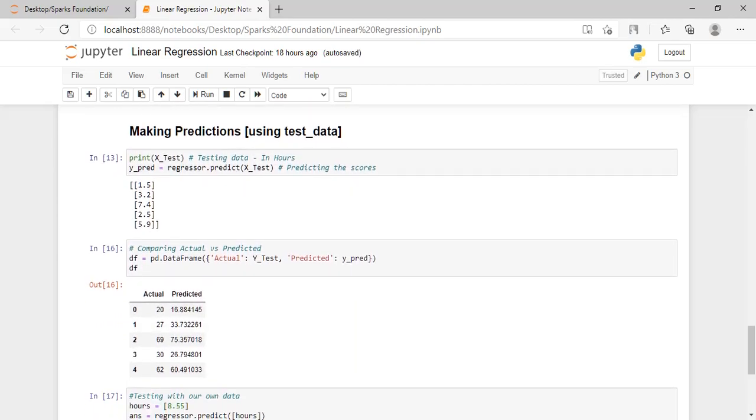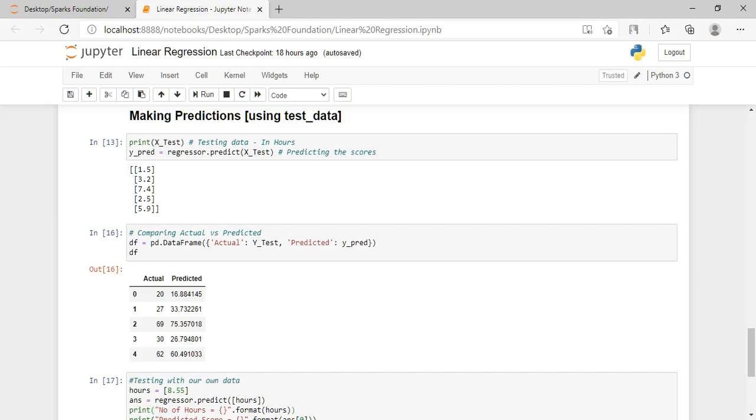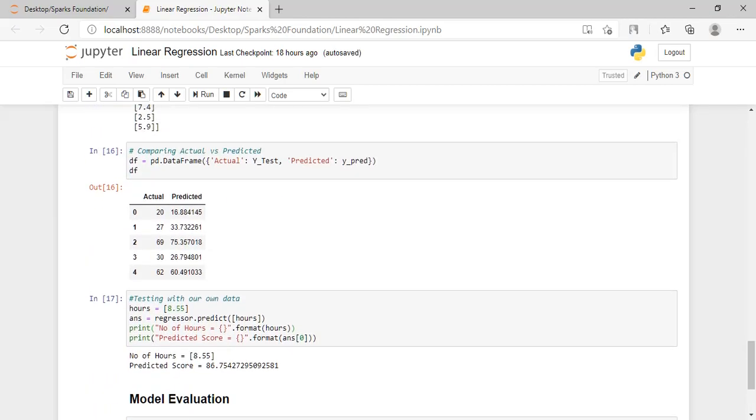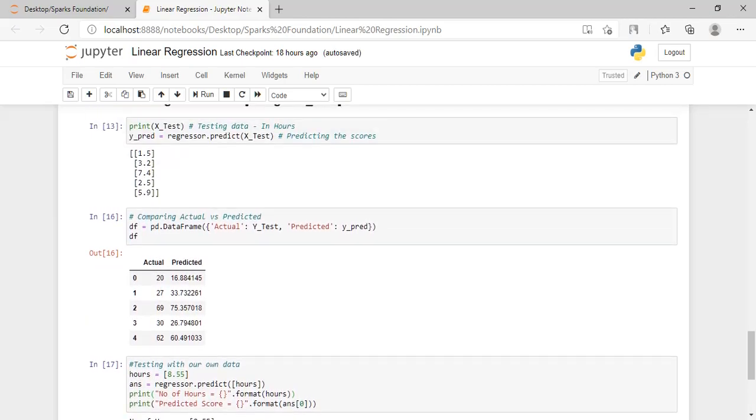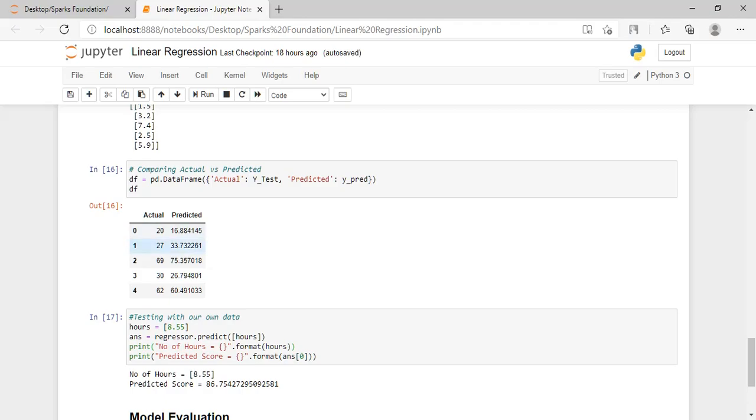Now we are making predictions using the test dataset which we have created previously. This is the result we get. Now comparing the actual and predicted values, the actual result was 20, whereas predicted we got 16, while in the case of 27 we got 37.